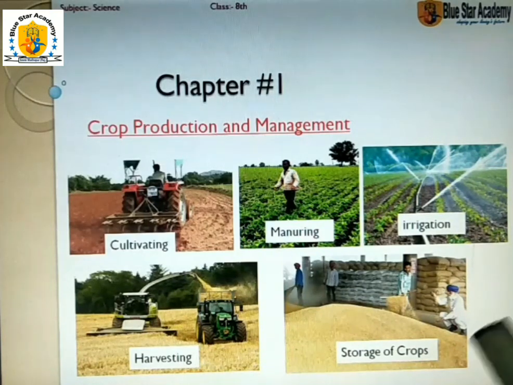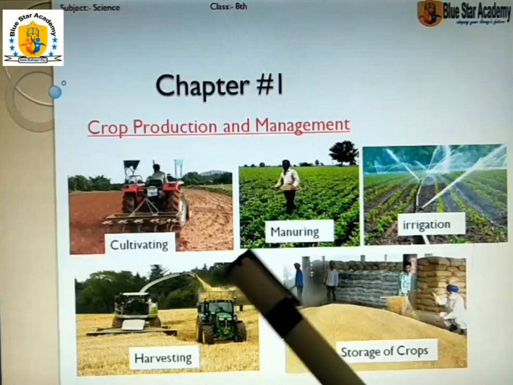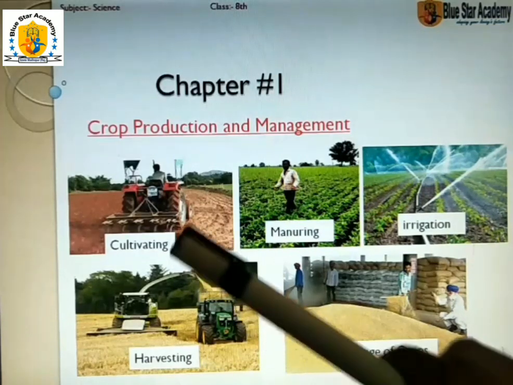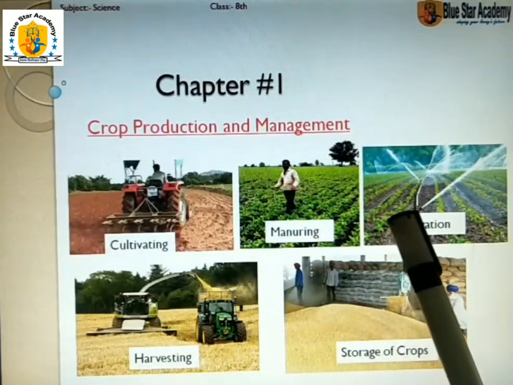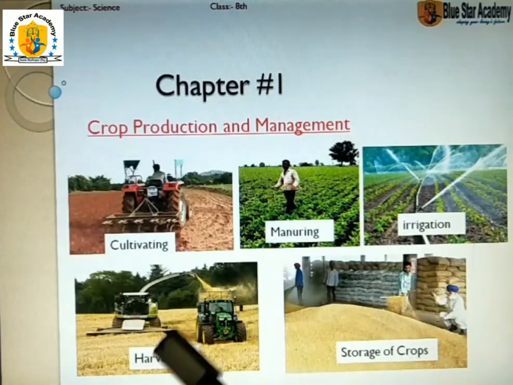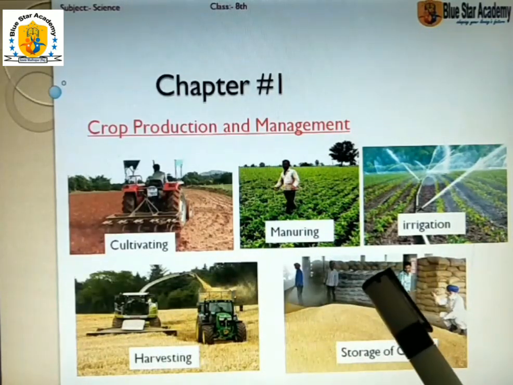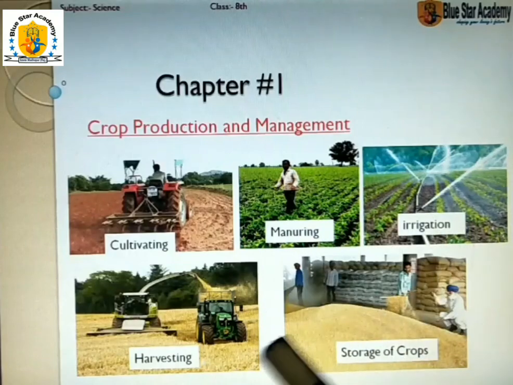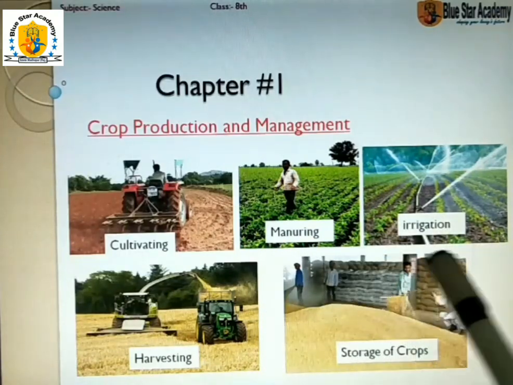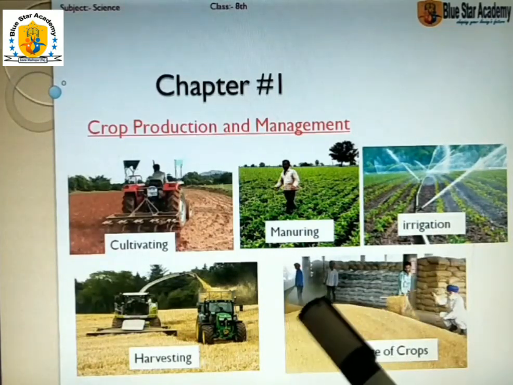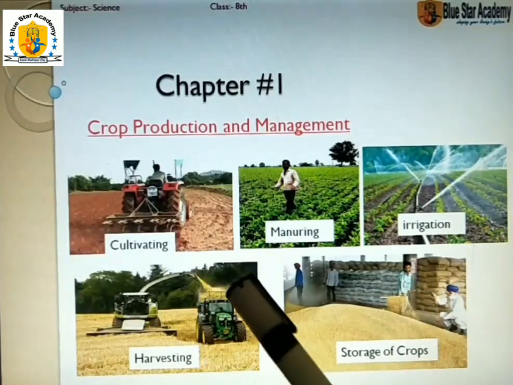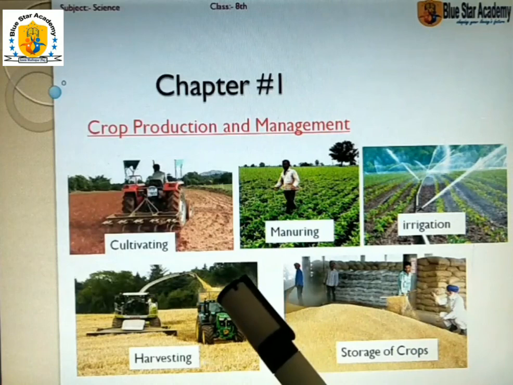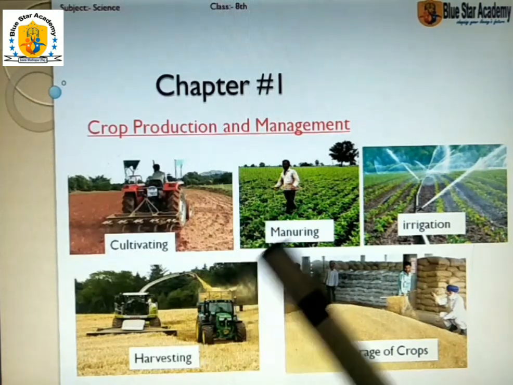I summarize this: in this chapter we learn cultivating, manuring, irrigation, harvesting, and storage of crops. Do you understand the meaning of these terms? Cultivating means plowing, how we plow the field.